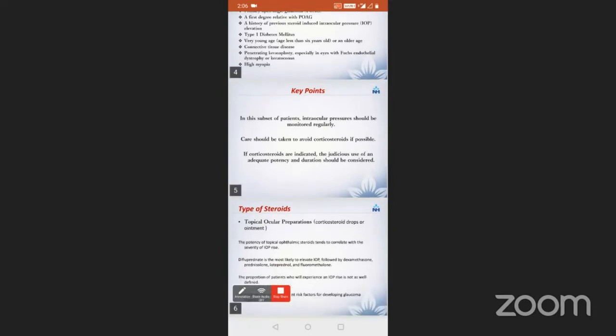Now, coming to the types of steroids, topical ocular preparations, as we all know, are the corticosteroid drops or ointment. The potency of the topical ophthalmic steroids tends to correlate with the severity of the intraocular pressure rise. Difluprednate is the most likely to elevate intraocular pressure, followed by dexamethasone, prednisolone, loteprednol, and fluorometholone. The proportion of patients who will experience an intraocular pressure rise is not as well defined, though it is strongly correlated with the patient's risk factors for developing glaucoma, regardless of steroid use.